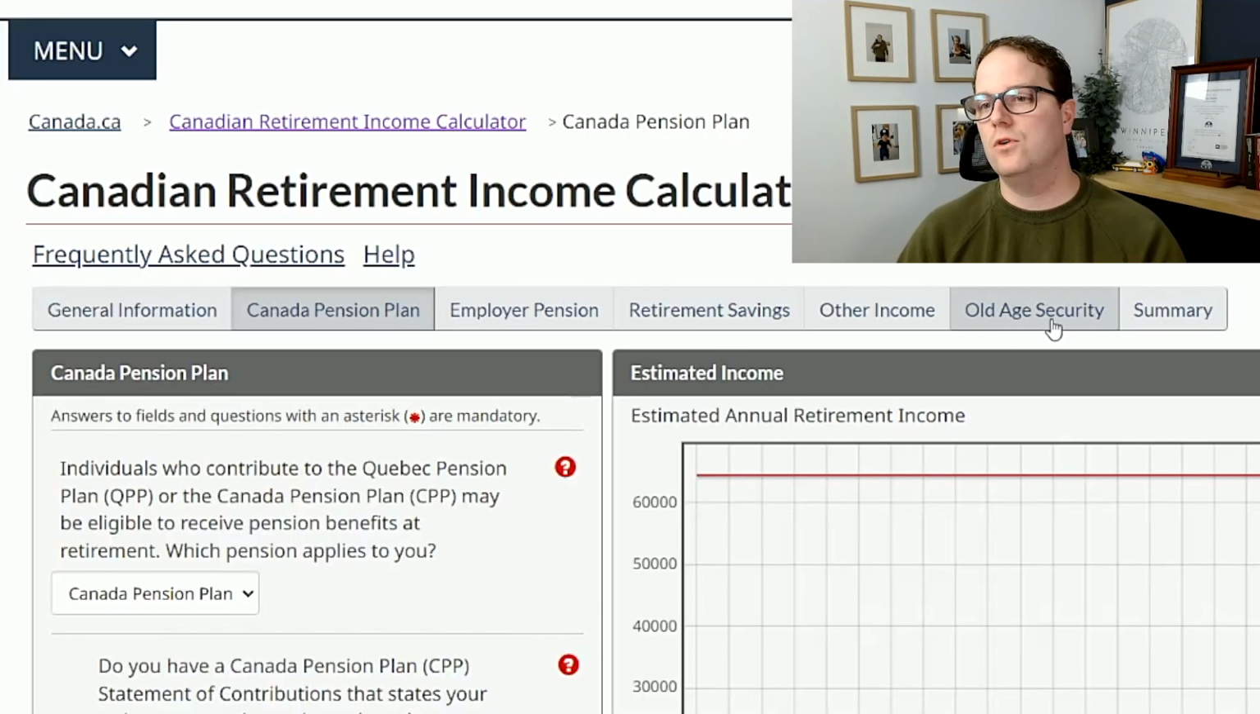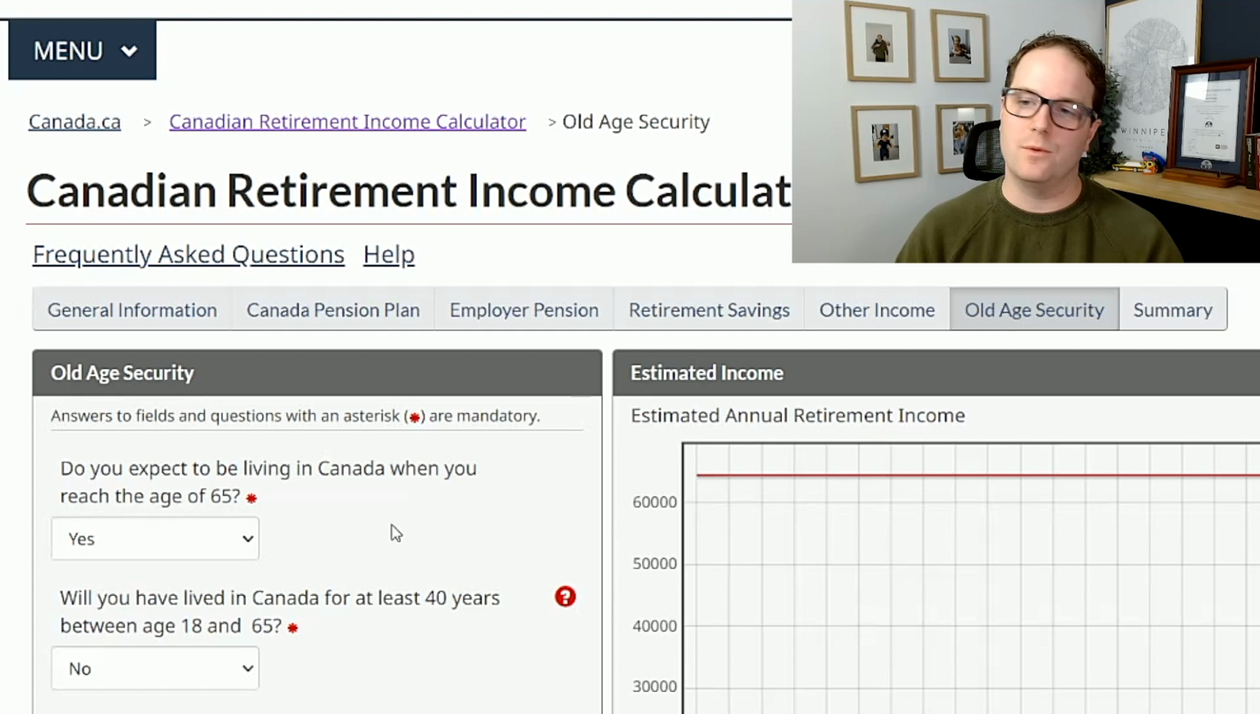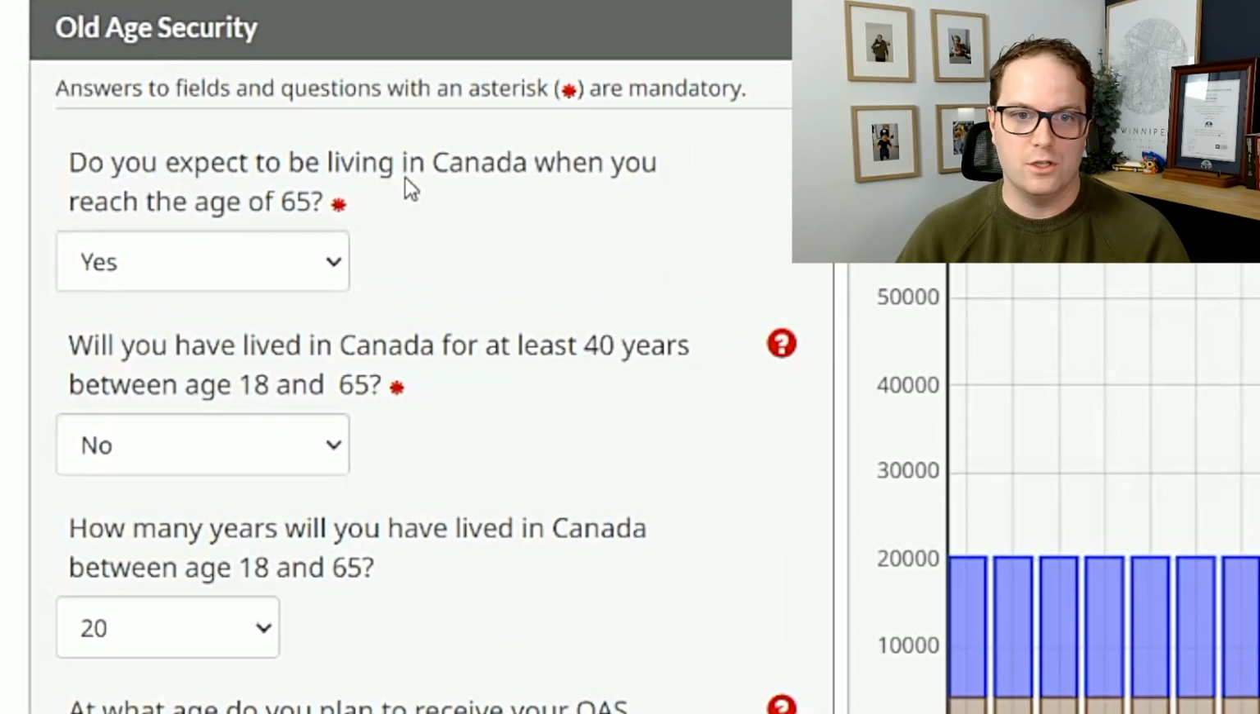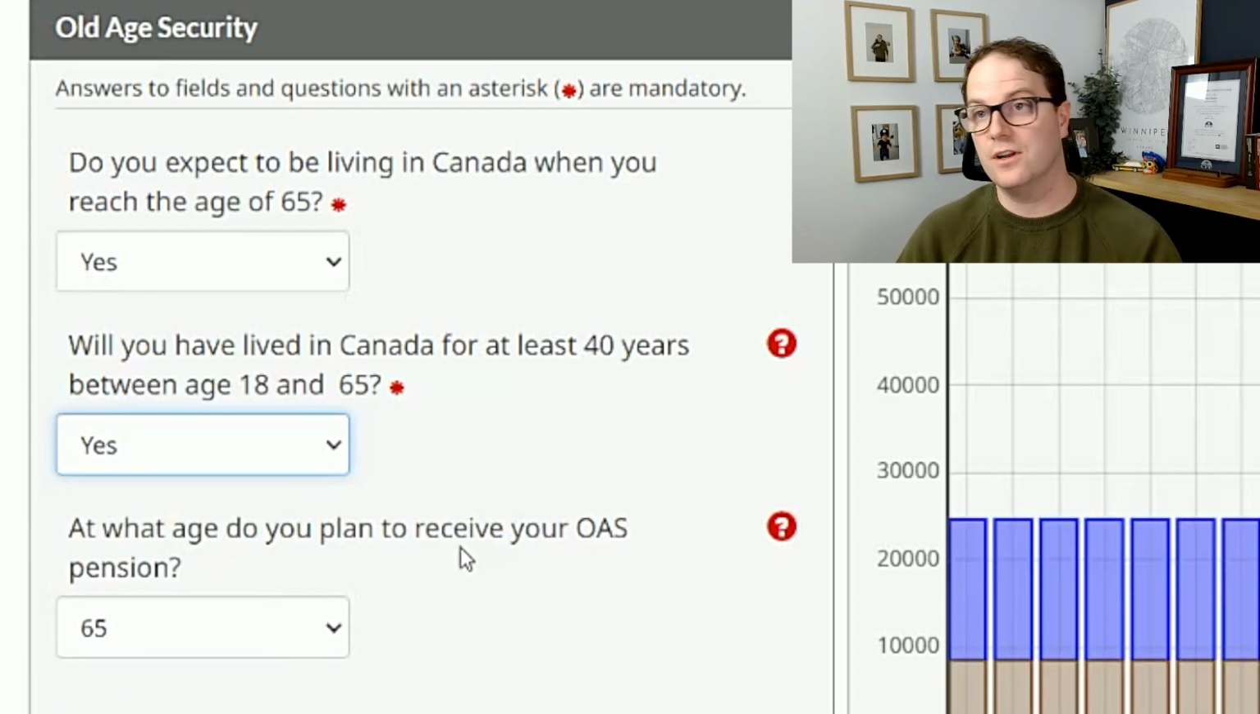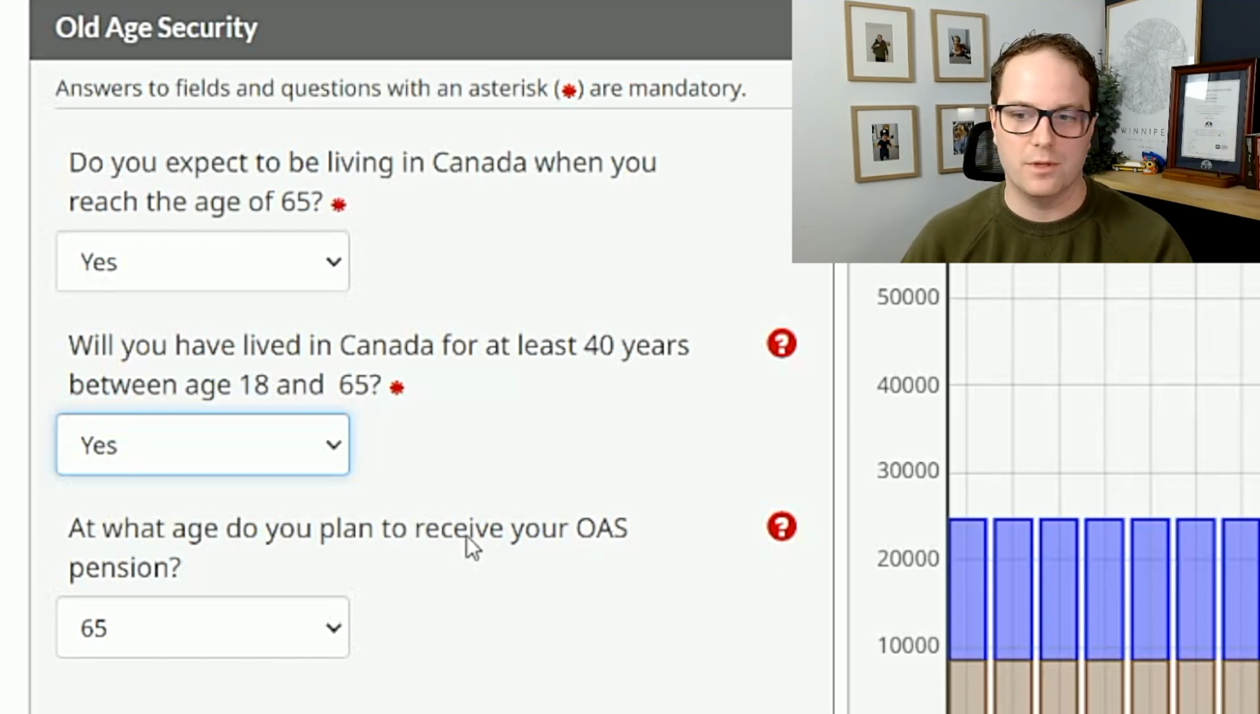So from there, we can actually move over to the OAS tab here. And this one is way simpler to calculate because OAS is simpler to calculate. OAS is not linked to your income through your working years. The only time income gets factored into OAS is when you're retired and may or may not have to pay the clawback tax. And so essentially it boils down to 3 or 4 questions here. Do you expect to be living in Canada at age 65? Let's assume yes for this. Will you have lived in Canada for at least 40 years between age 18 and 65? If the answer here is yes, you're going to get full old age security. Again, we're not factoring in clawback if that's going to apply to you.